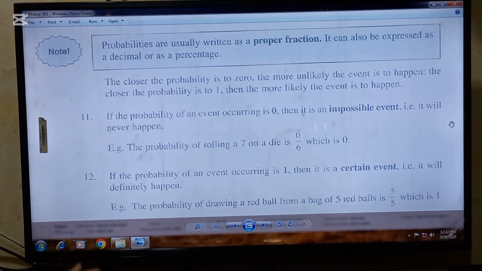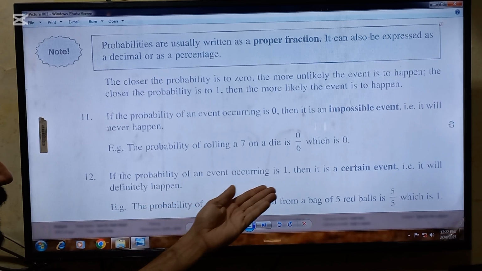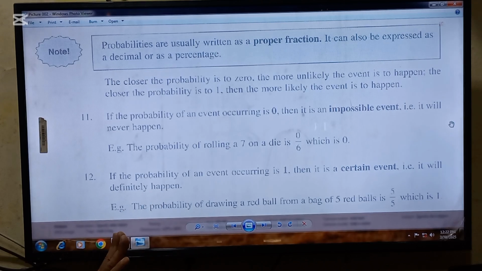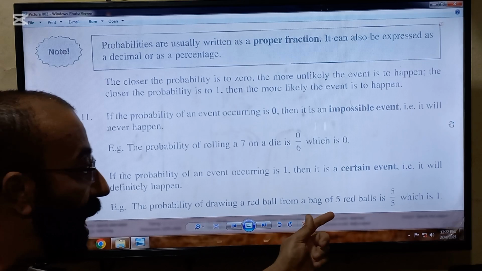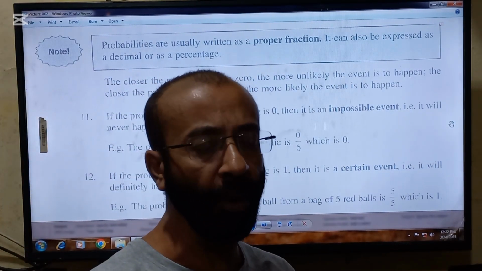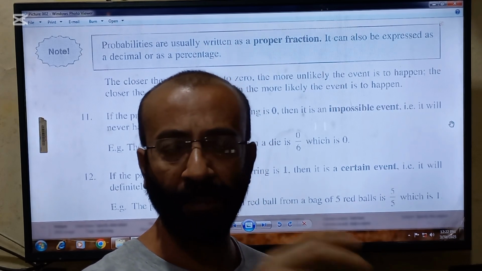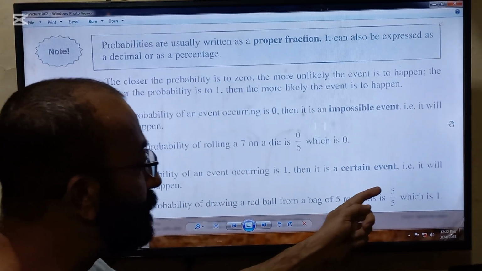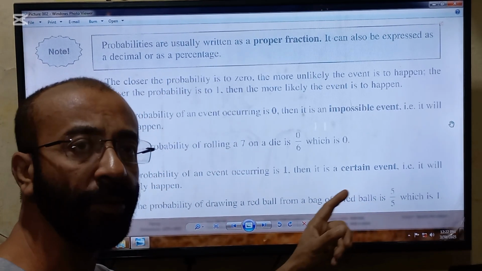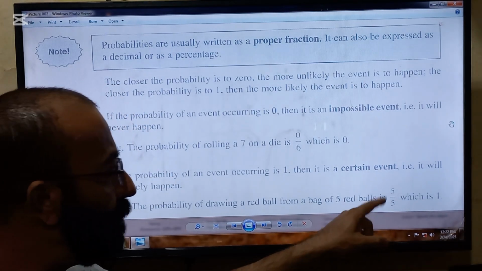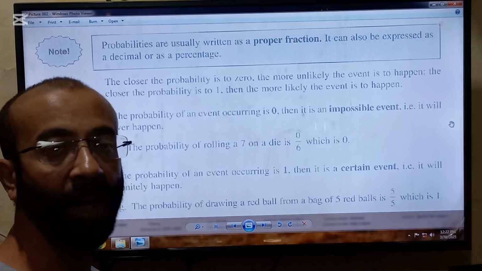Next point to remember is, if the probability of an event occurring is 1, then it is a certain event. That is, it will definitely happen. Example is here, the probability of drawing a red ball from a bag of 5 red balls. So there are 5 red balls in a bag and we want to get 1 red ball from the bag. So definitely 1 red ball will come out. So the probability is favorable over total outcomes. Favorable is also 5, red balls are there, and total outcomes are 5. So 5 will be cancelled with 5. So answer will be 1.